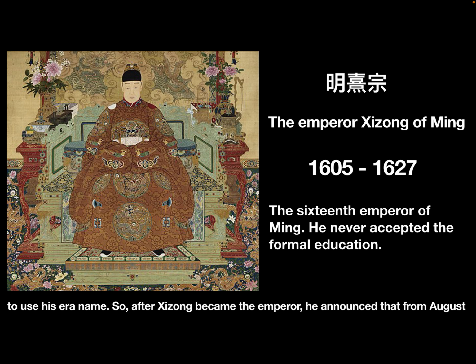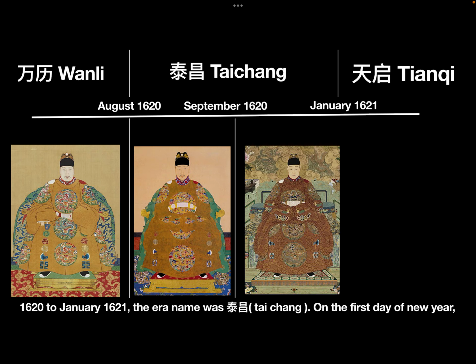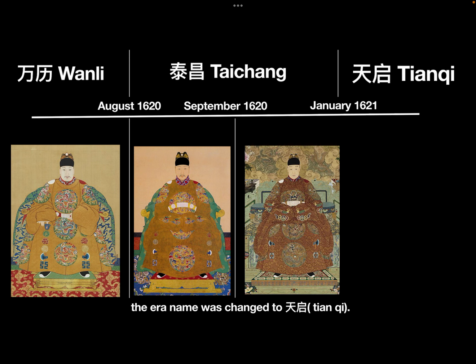So, after Xizong became the emperor, he announced that from August 1620 to January 1621, the reign name was Taichang. On the first day of the New Year, the reign name was changed to Tianqi.